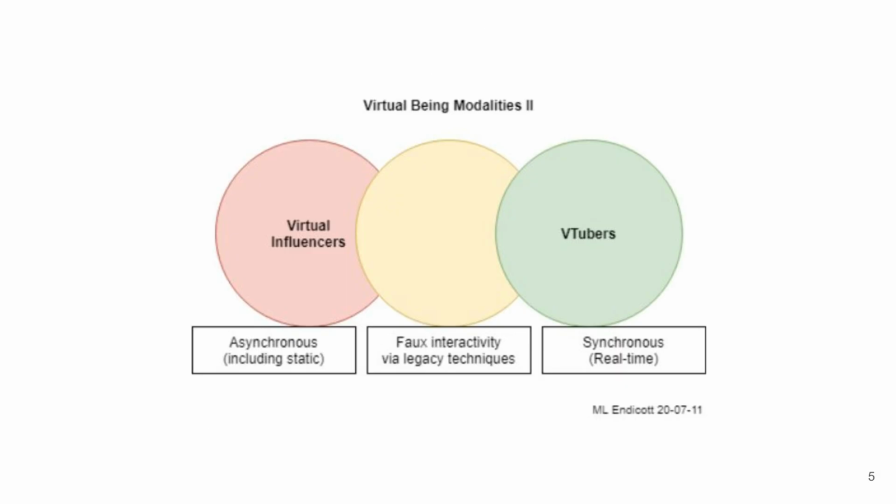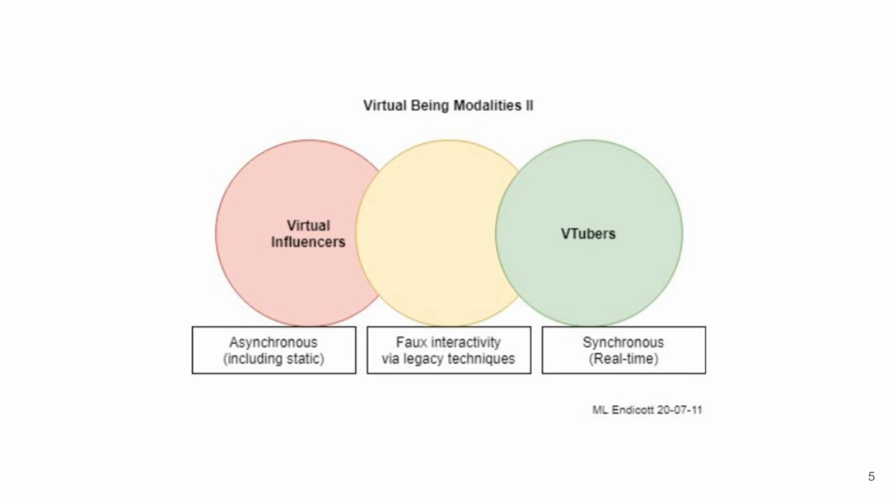This diagram, titled Virtual Being Modalities 2, categorizes virtual beings into two main types, virtual influencers and VTubers, based on how they present and interact. Virtual influencers operate asynchronously, including static or pre-produced content such as posts, images, or scripted videos, while VTubers are synchronous, performing in real time through live streaming and audience interaction. Between these poles lies faux interactivity via legacy techniques, which creates the illusion of live interaction but is actually pre-scripted or carefully managed. The overlapping circles highlight how these modalities can blur together, forming a spectrum from static, non-interactive content to dynamic, real-time engagement.